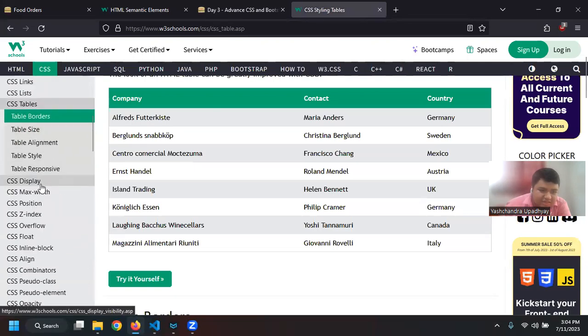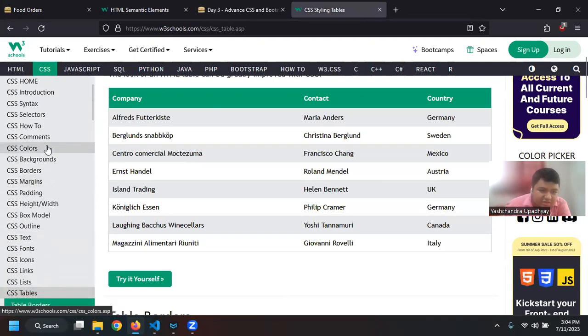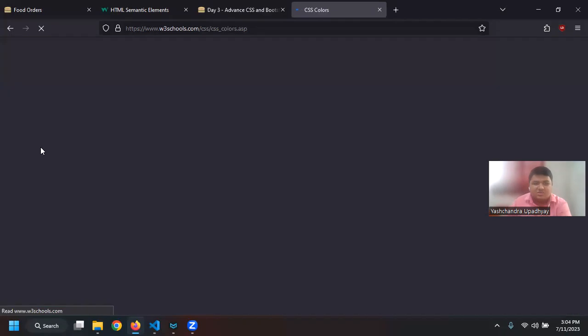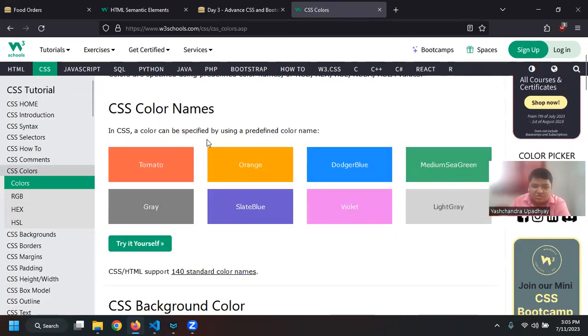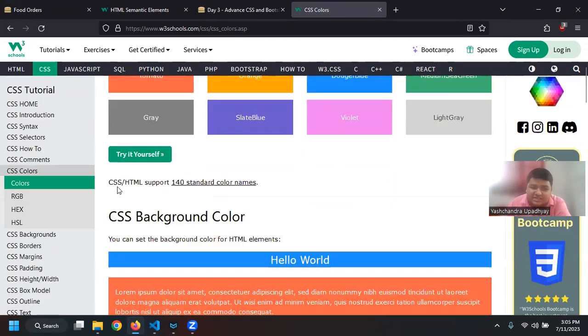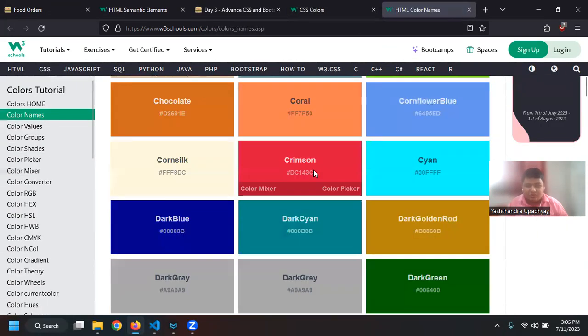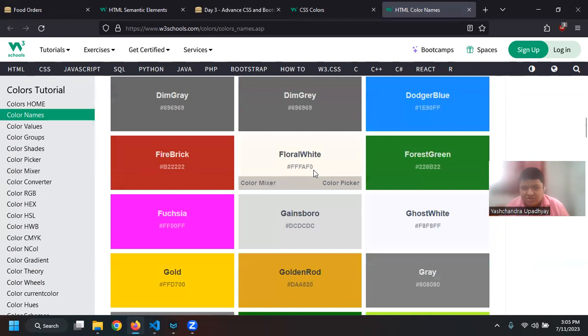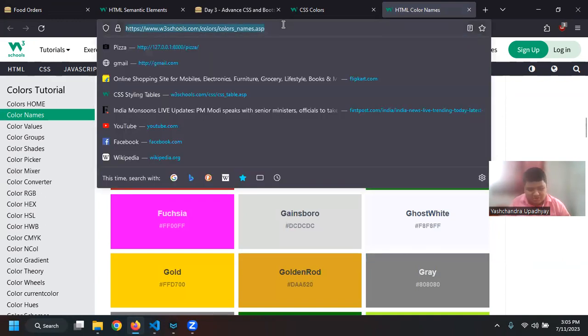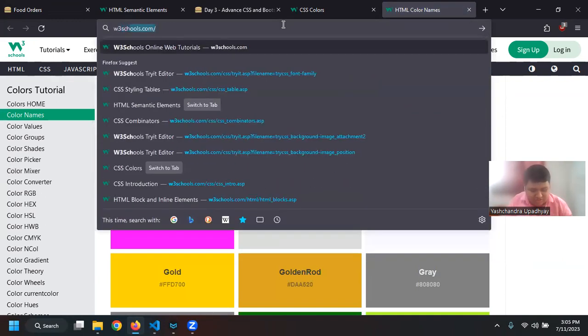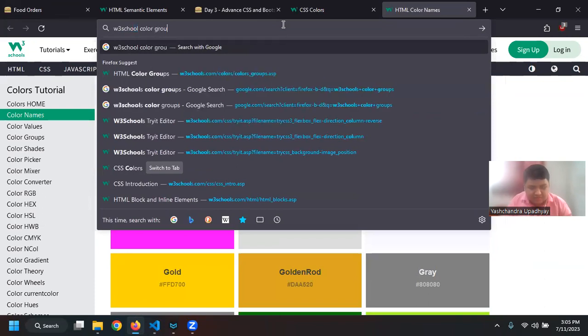So let's come to the colors. We have colors, right? There are a lot of colors, and you can see that CSS and HTML support 140 standard colors. You can see the list just goes on. What I would recommend is to search for W3Schools color groups.